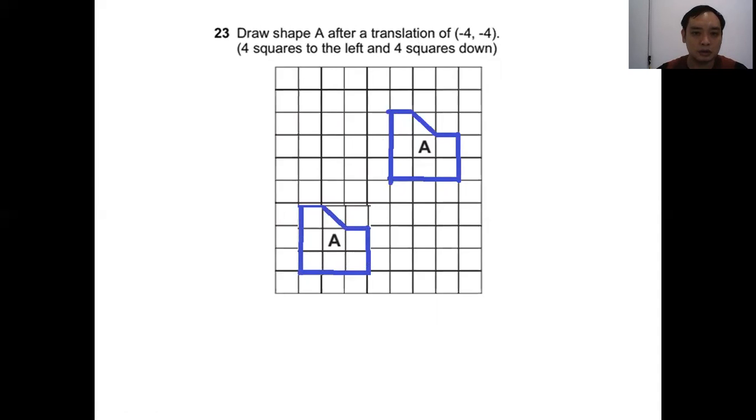So 1, 2, 3, 4. The top must be here, right? So this is the location of the new shape.